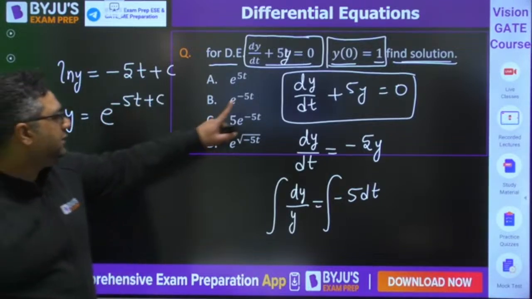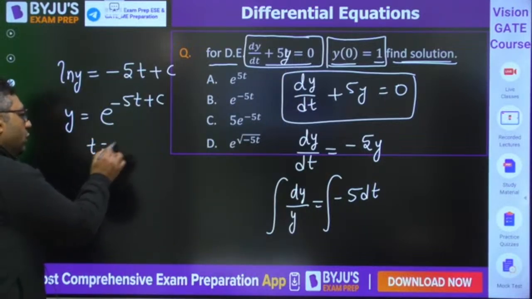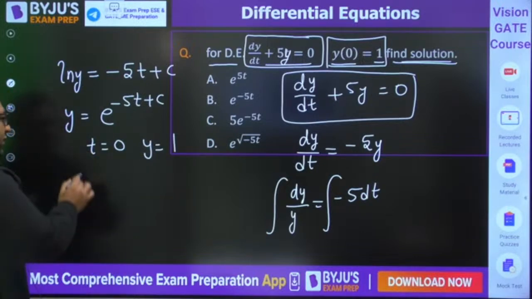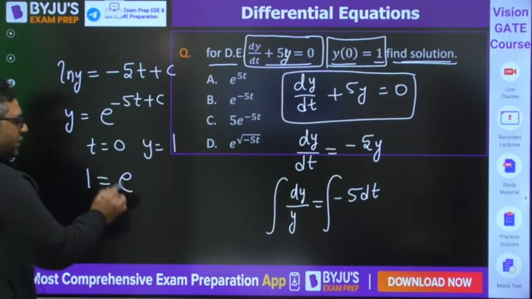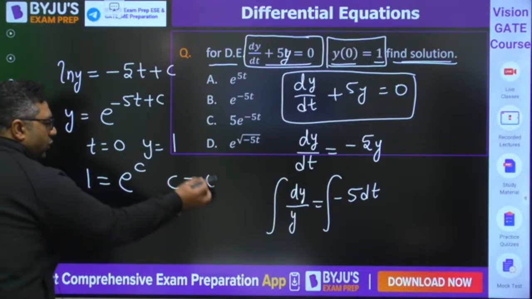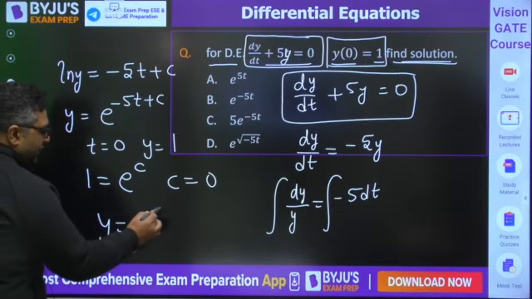They are saying that y0 is 1. When t is 0, y is 1. So in that case you can say when y is 1, e to the power 5 into 0 plus c. So it is possible only if c is 0, since e to the power 0 is 1. So the answer is y is equal to e to the power minus 5t.